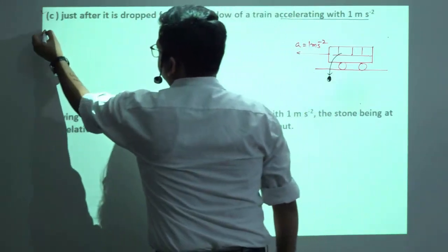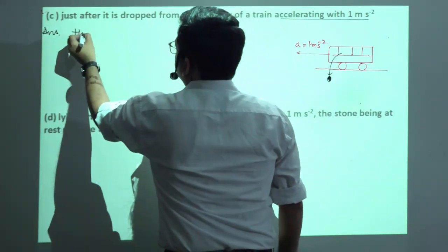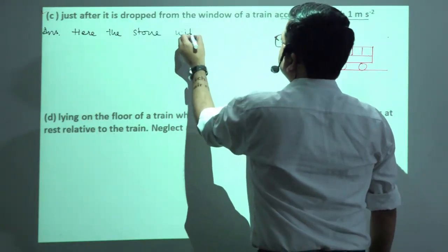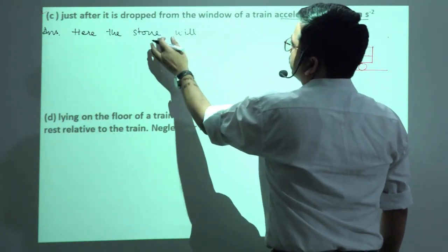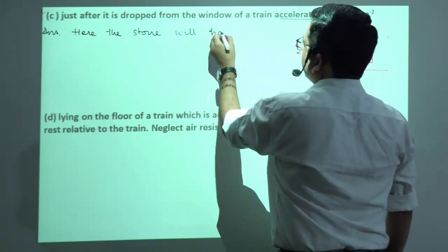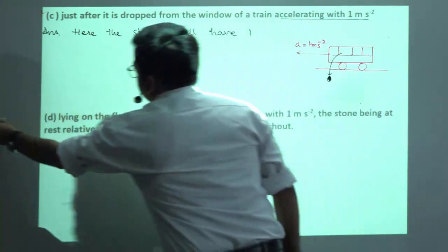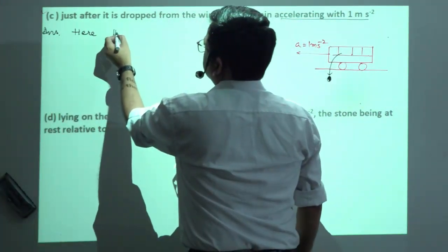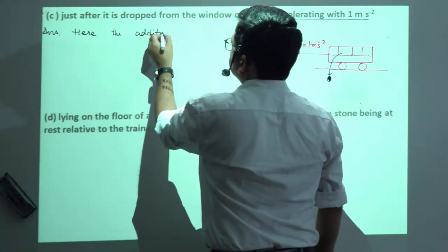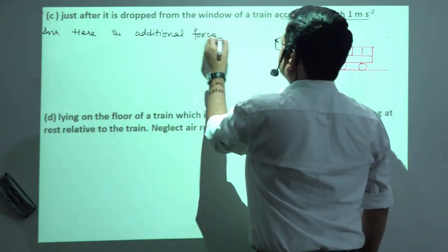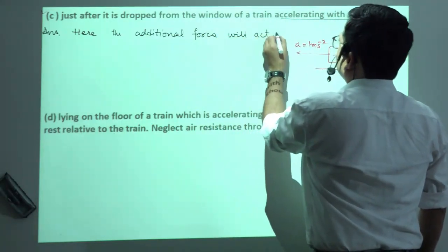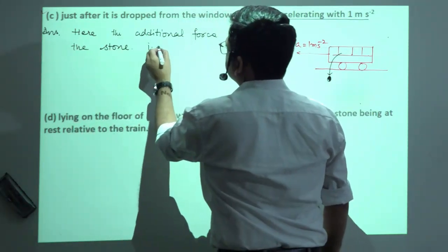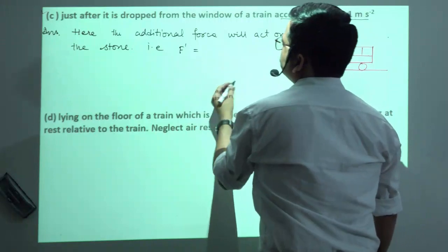So here the stone will experience an additional force acting on it, that is F' = ma.